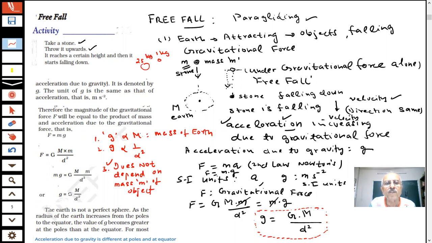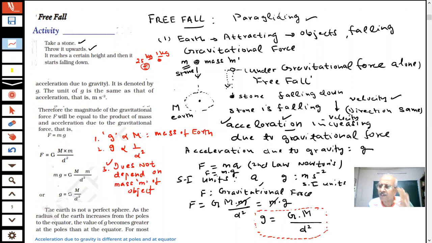25 kg from the same height, students. Tell me, will there be a change in acceleration due to gravity? Yes or no? You are dropping a heavier and a lighter object. Does g depend on the mass of the stone? It does not depend. In the formula, we don't have the mass of the object. Therefore, the two bodies will have the same acceleration due to gravity.